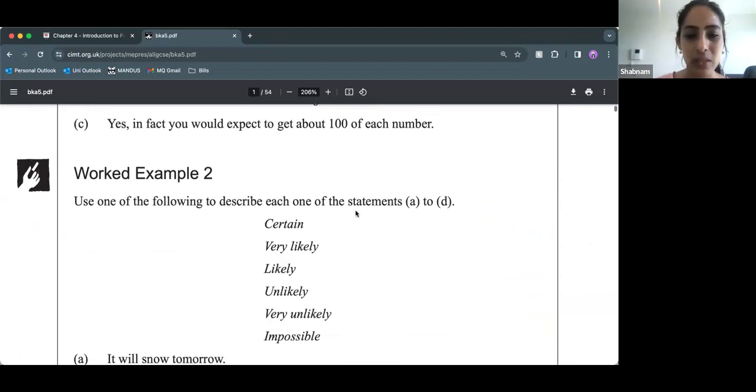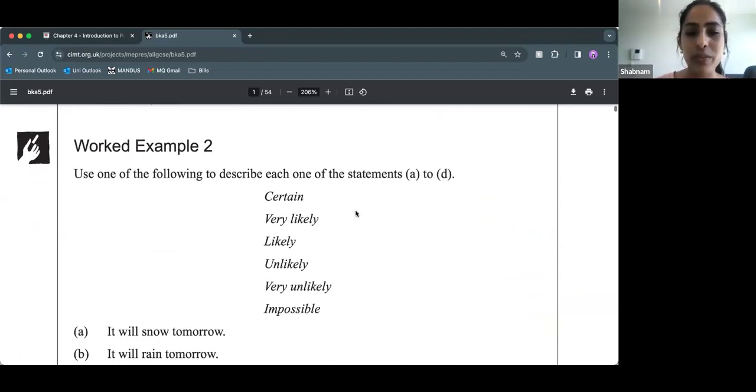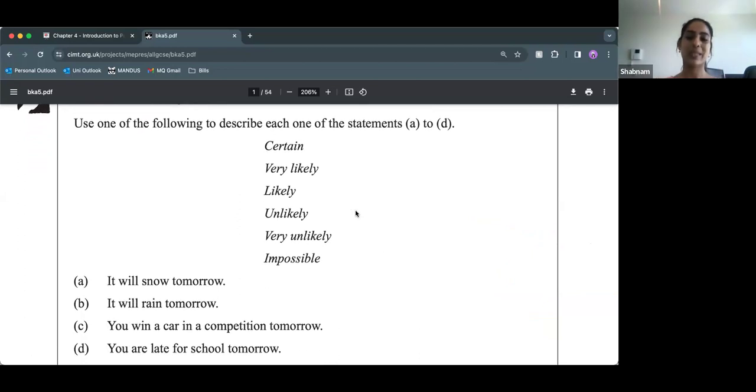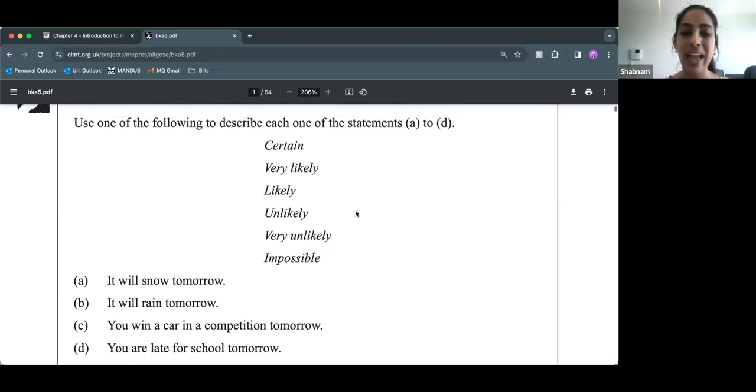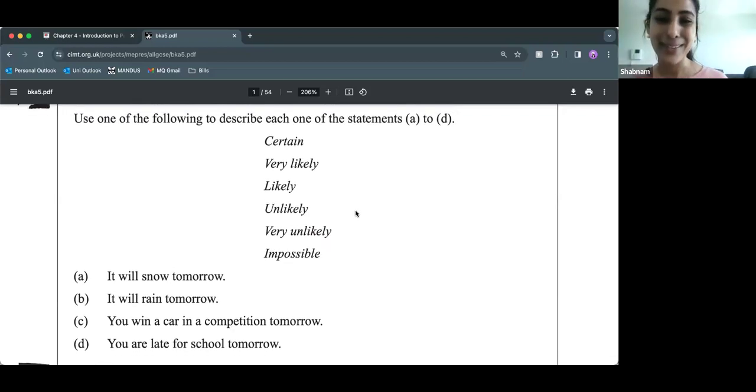Okay, let's have a look. So use one of the following to describe each one of the statements. So I'll give you a minute or two to do this, and then we'll come back and deliberate. So have a think through A to D. What do you think it is?